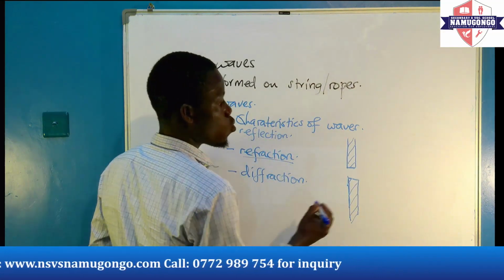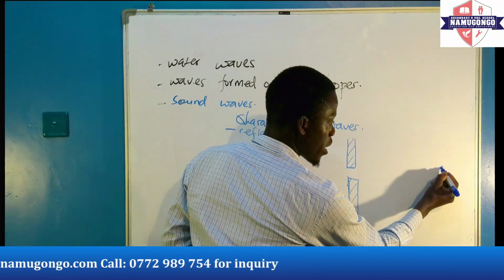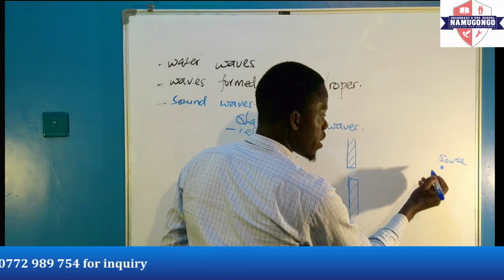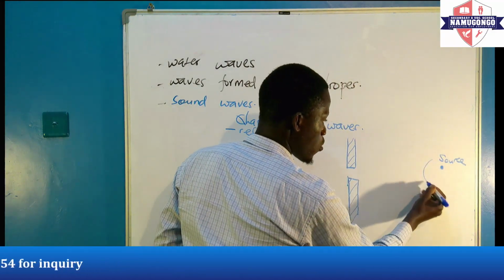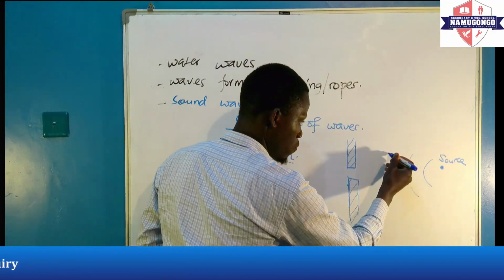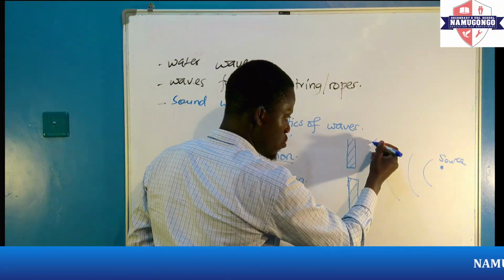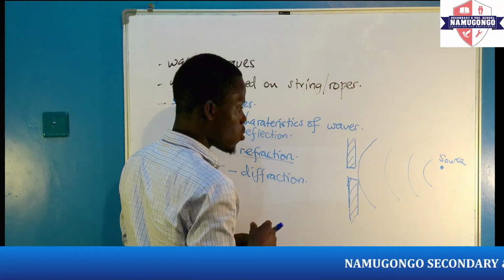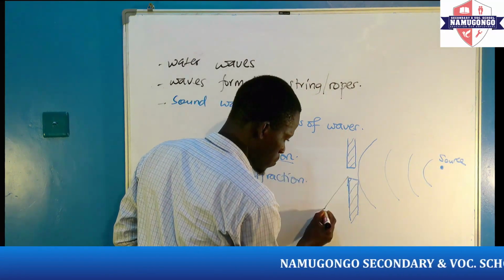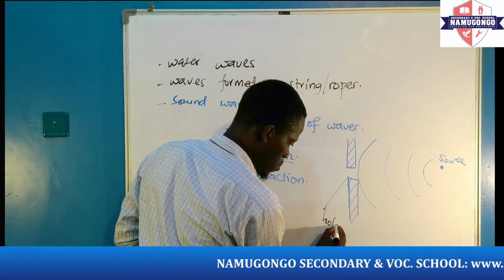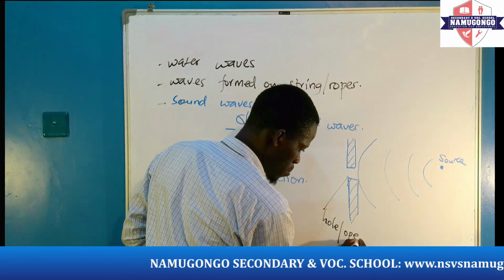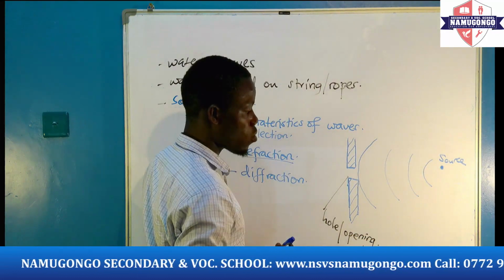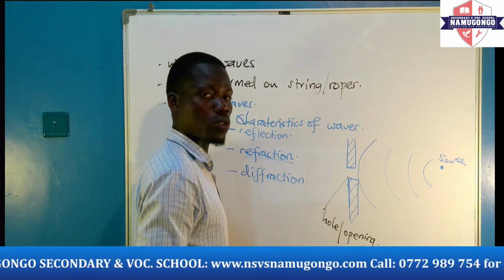The waves will be produced from a given source. When they are produced, they will propagate or move. When they reach the wall, which has a small hole or an opening, they are going to undergo what we call diffraction.